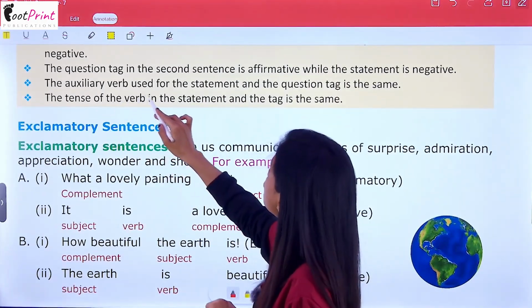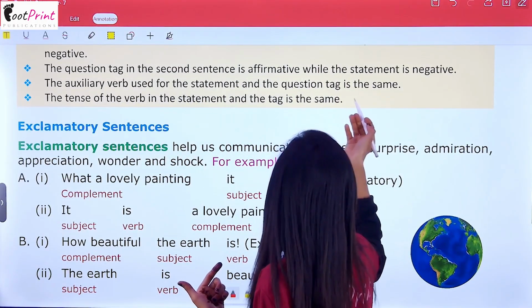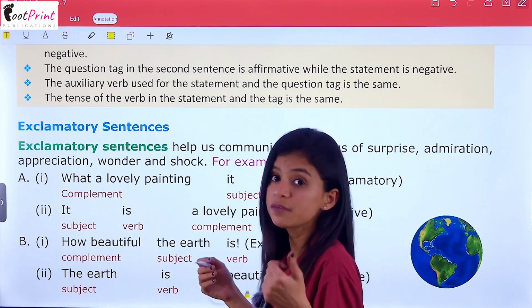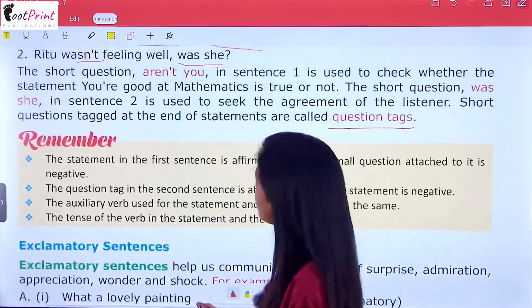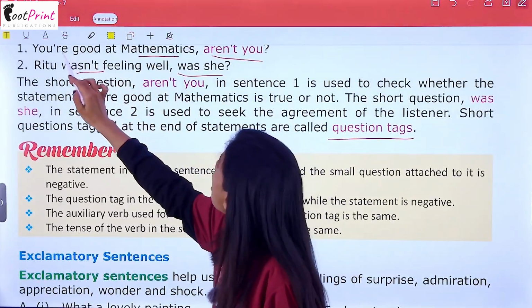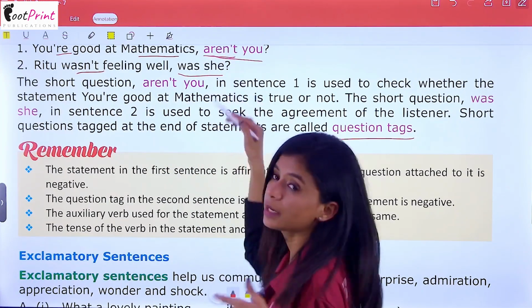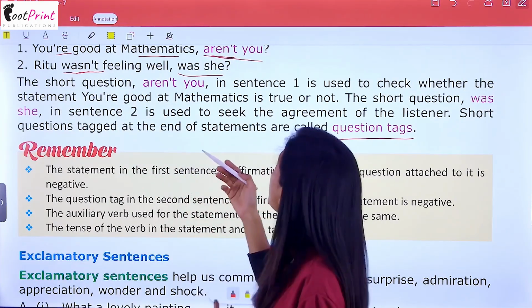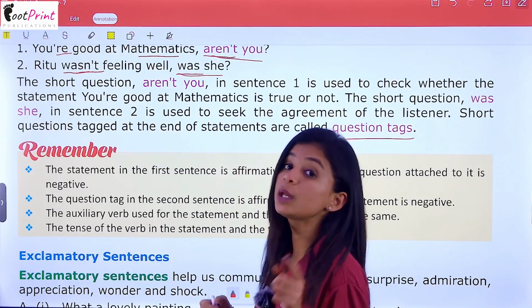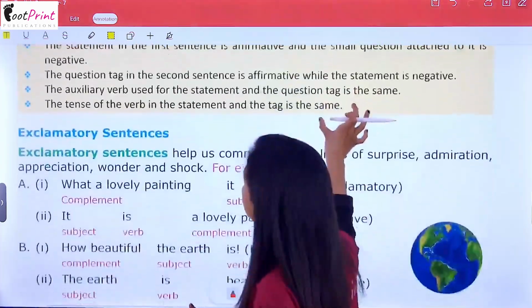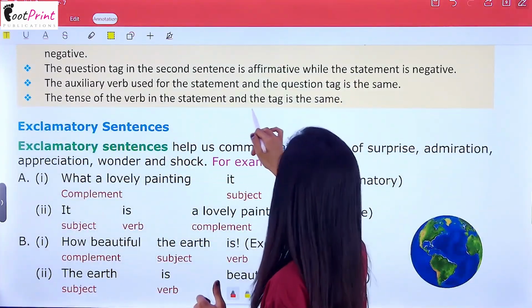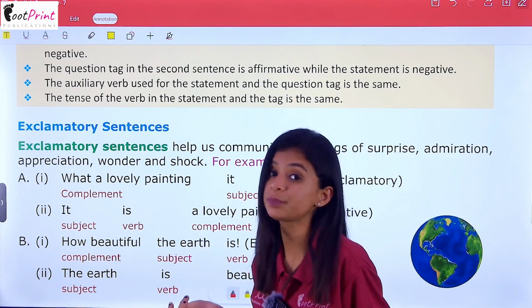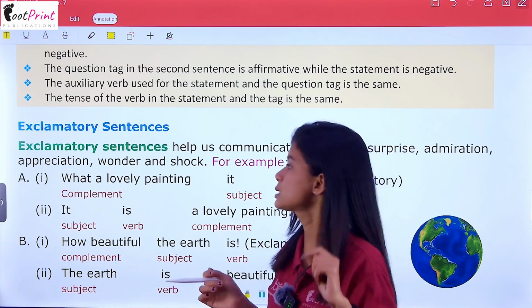The auxiliary verb used for the statement and the question tag is the same. The auxiliary verb is the same. Right? As you have seen here. Here are is being used here also. And in the second sentence हमने was का use किया है and for the question also हमने was का use किया है. And the tense of the verb in the statement and the tag is also the same. The tense will also be the same.